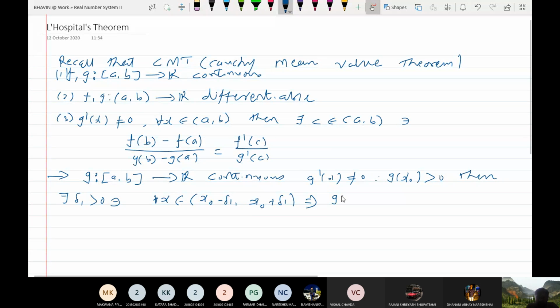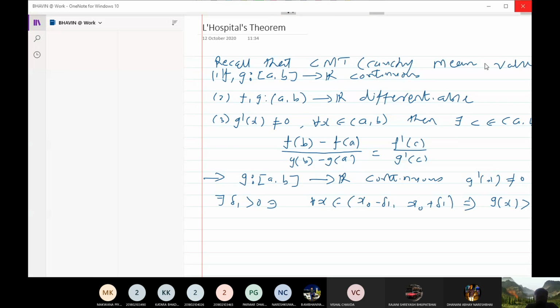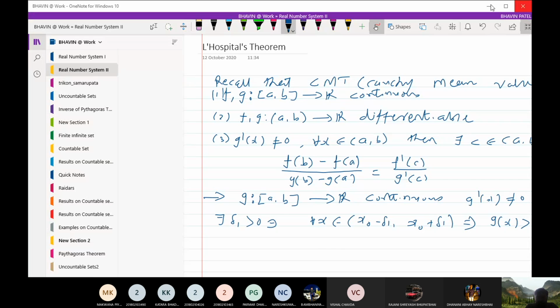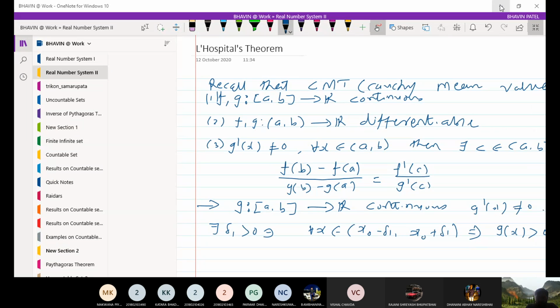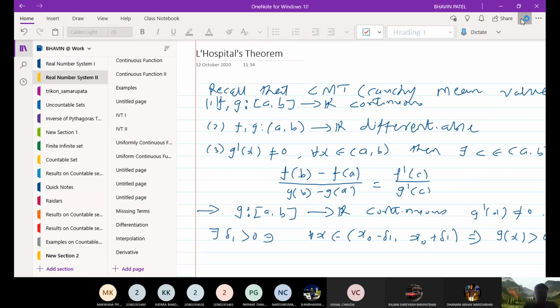If g is a non-zero continuous function, then there exists a neighborhood of that point throughout which g takes the same sign. This result we have discussed in continuity.